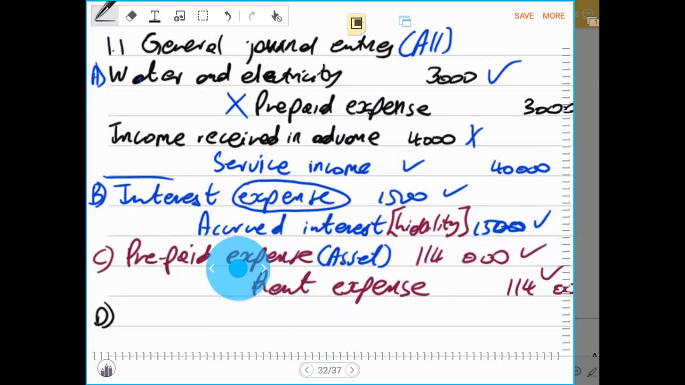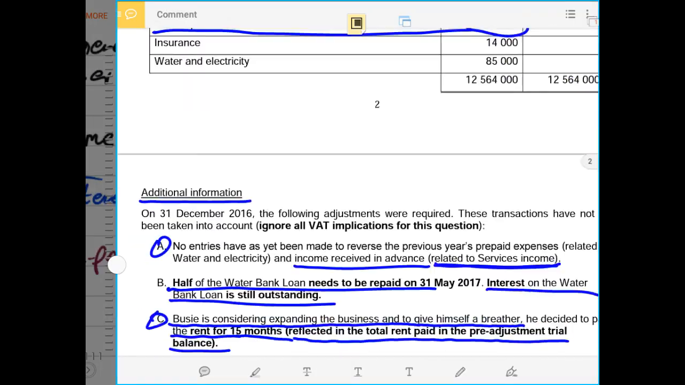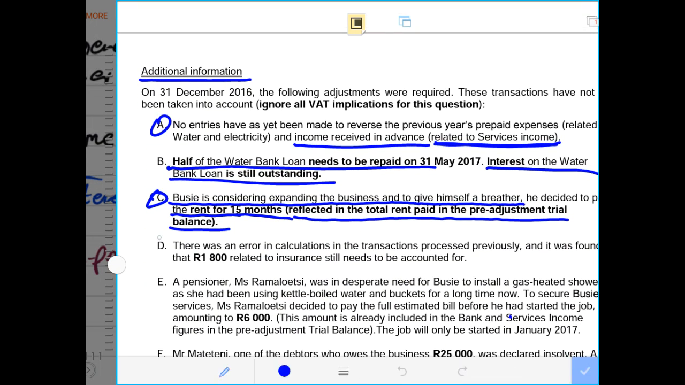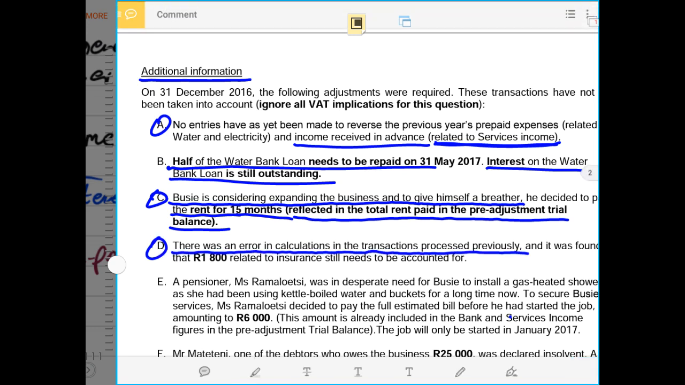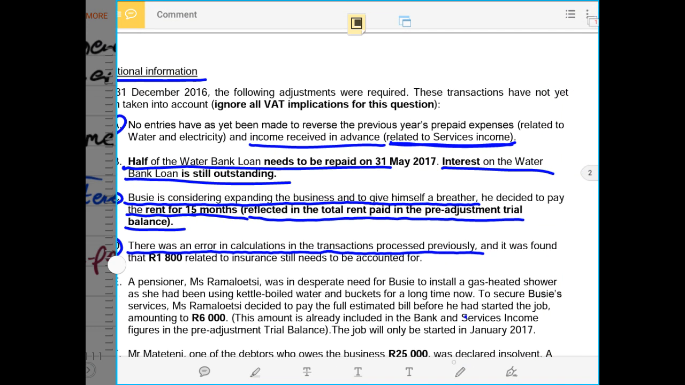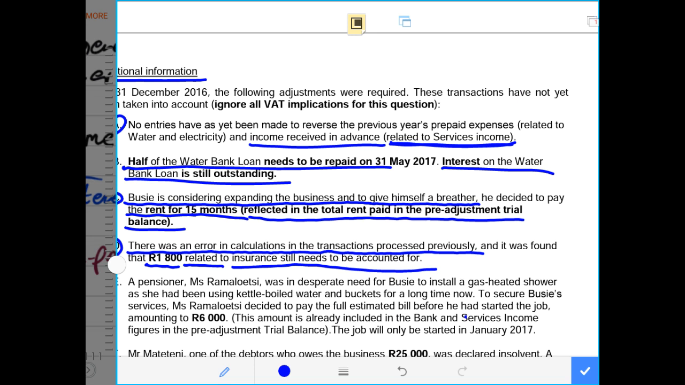Let us go and check what number D has to tell us. Now we go to the next adjustment, which is adjustment number D. It says there was an error in calculation in the transaction processed previously, and it was found that 1,800 related to insurance still needs to be accounted for.